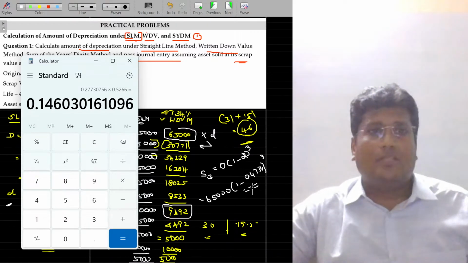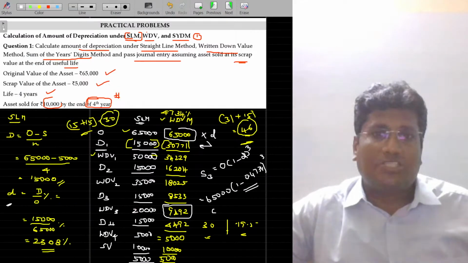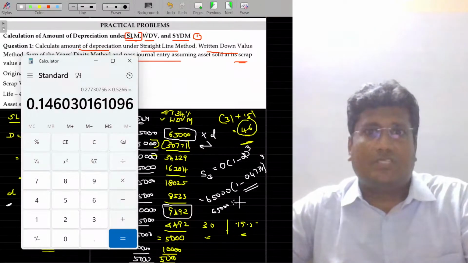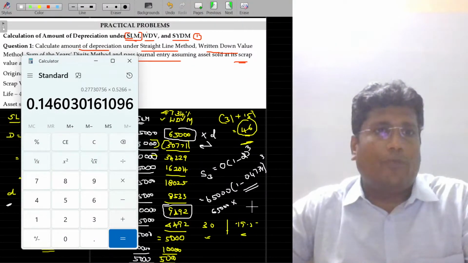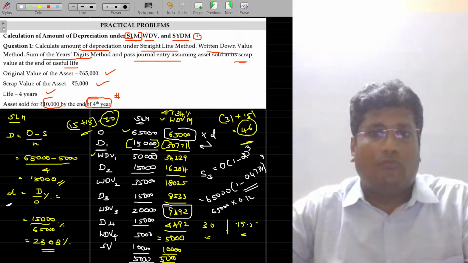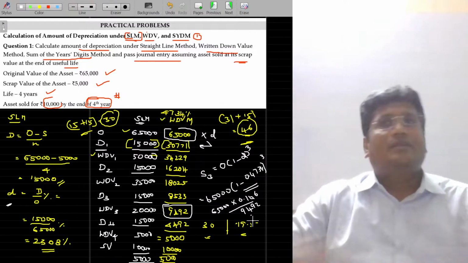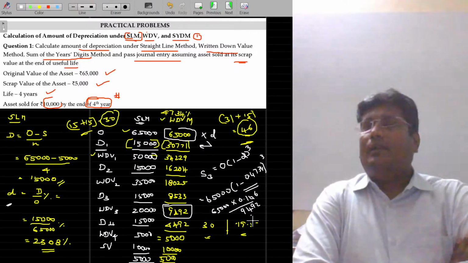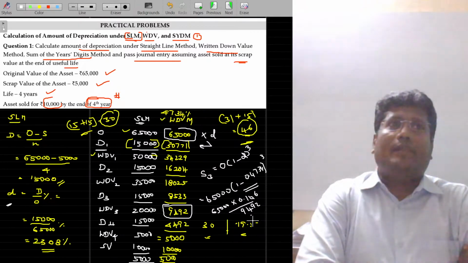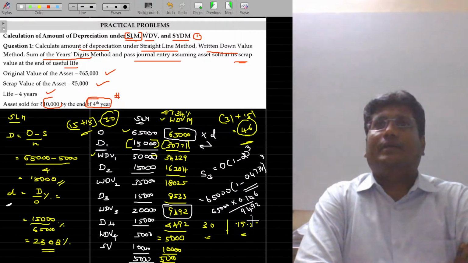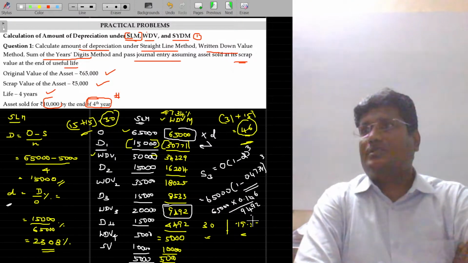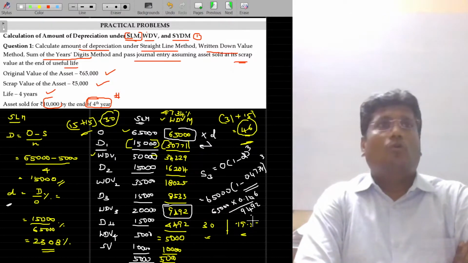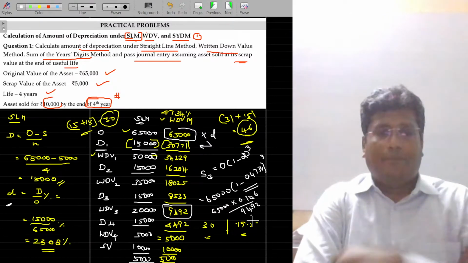This second part, 65,000 into 0.146. Come on, multiply these two. Are you able to get 9,492? Yes or no? See, it's so simple. Under the WDV method, if you want to calculate the scrap value by the end of the 5th year or 6th year, you can directly calculate using this formula. Scrap value is equal to original value into 1 minus D to the power n.